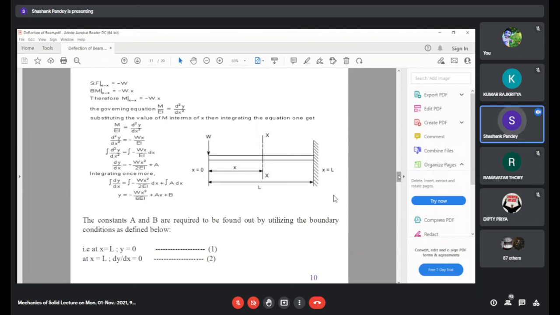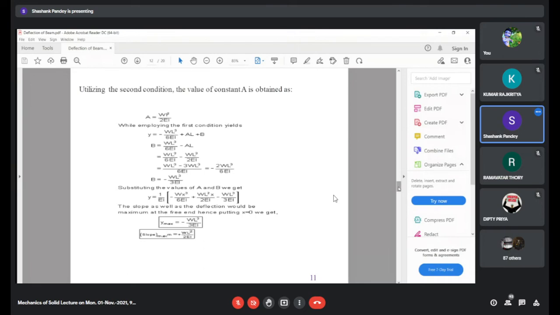So we will substitute these boundary conditions in our above expression. From this, we can derive the value of constants A as well as B. You can solve it very easily, get the values of the constants, and resubstitute them into the original equation.